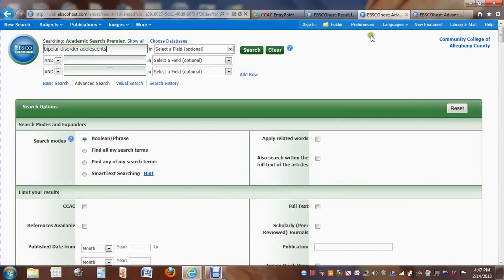This is the page. If you look here, I just have already prepared this, and I'm going to look up adolescents that might have bipolar disorder as my subject. Before I click on search, I've completed this. I'm also going to click on scholarly peer-reviewed journals. Again, this makes it that there are scientists that have reviewed the material and it's sound, and then also you're going to need access to the full text. So with those limits in your search, we'll click on search,